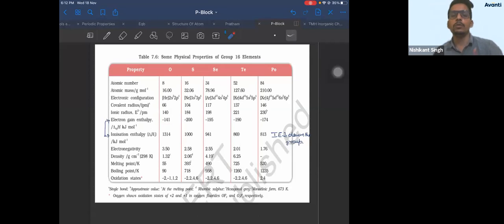Electron gain enthalpy or electron affinity down the group decreases, right? So now you'll say, sir, here it is minus 141, minus 190, minus 170, minus 195. What does it mean?